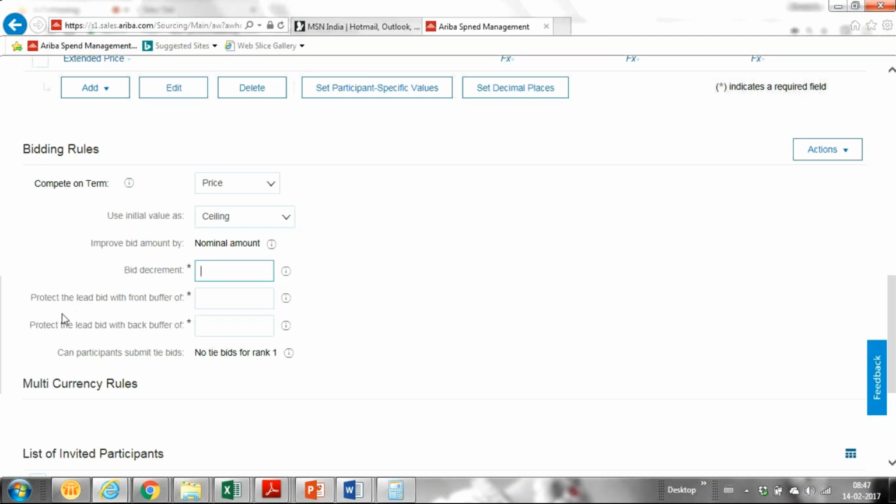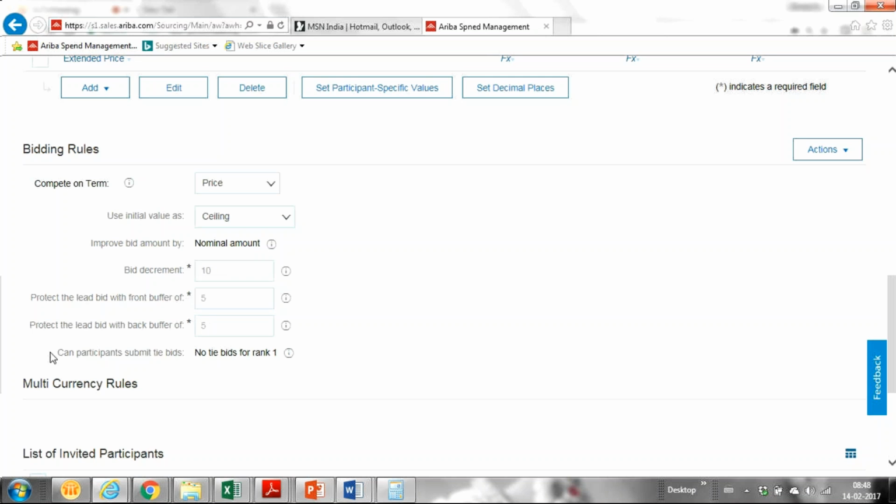Now comes the bid decrement. You asked where we should give the amount, how much the bid decrement amount should be. You can specify lot wise or line item wise. For this lot, the bid decrement amount should be 5 rupees or 10 rupees. The buffer, here you can specify the buffer, front and back buffer should be 5 or so.